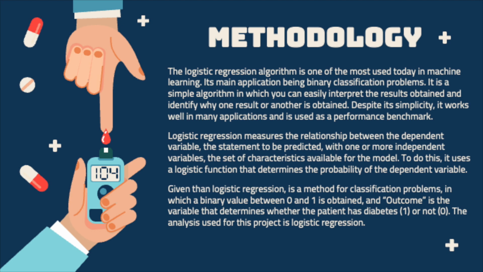Logistic regression measures the relationship between the dependent variable, the statement to be predicted, with one or more independent variables, the set of characteristics available for the model. To do this, it uses a logistic function that determines the probability of the dependent variable. Logistic regression is a method for classification problems in which a binary value between 0 and 1 is obtained; the outcome is the variable that determines whether the patient has diabetes or not. The analysis used for this project is logistic regression.